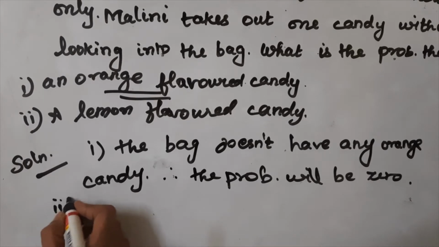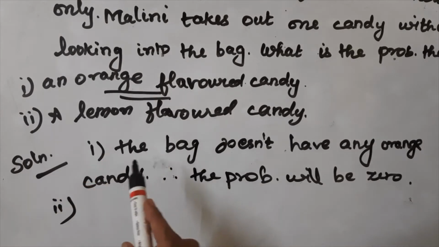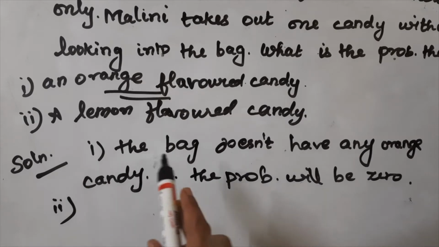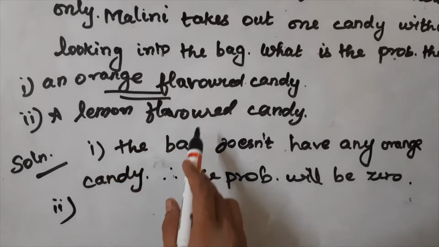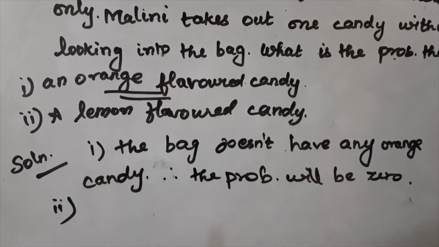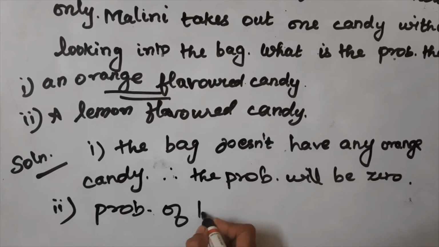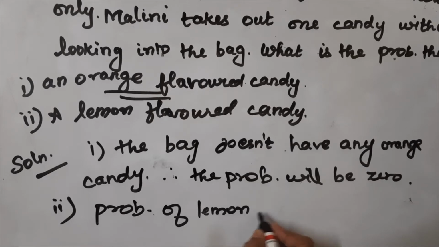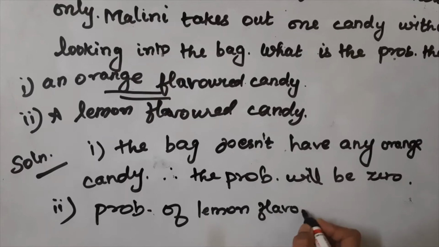For the second part of the question, all the candies are lemon flavored. So the bag contains only lemon flavored candies. Therefore, the probability of lemon flavored is 1.